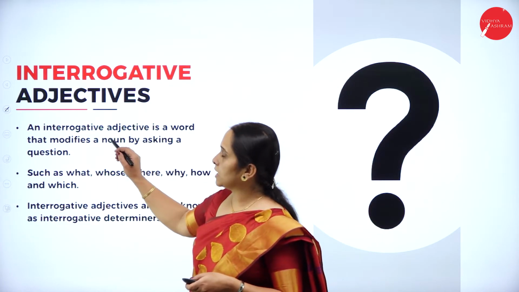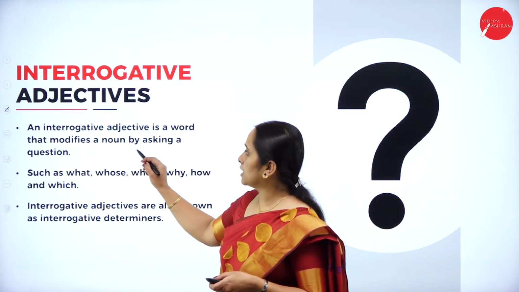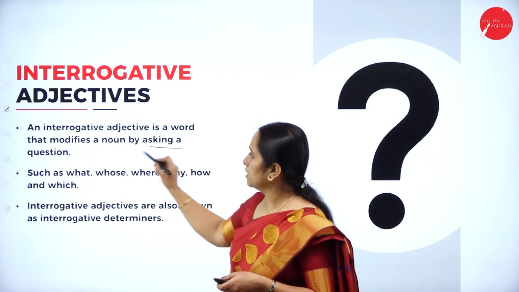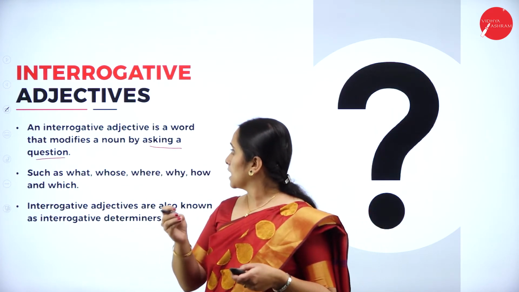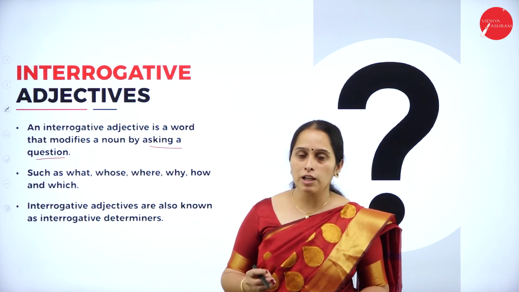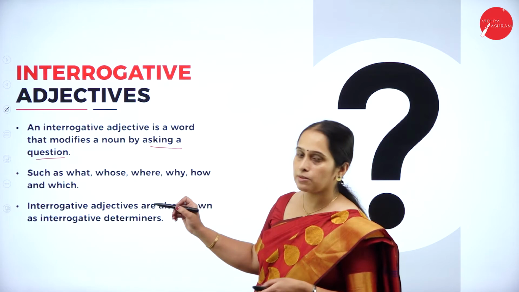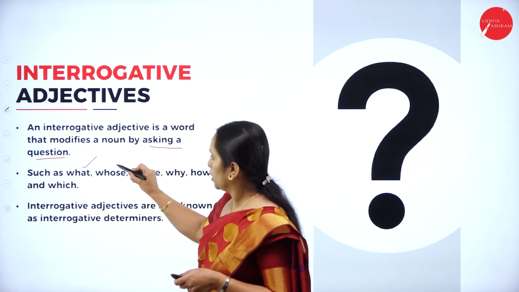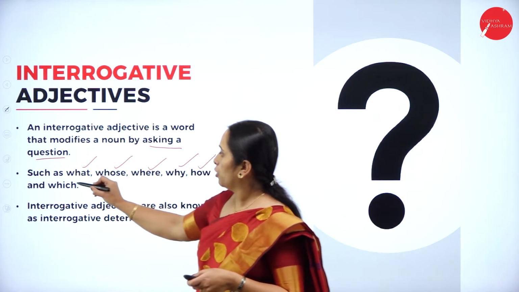An interrogative adjective is a word that modifies a noun by asking a question, such as what, whose, where, why, how, which.